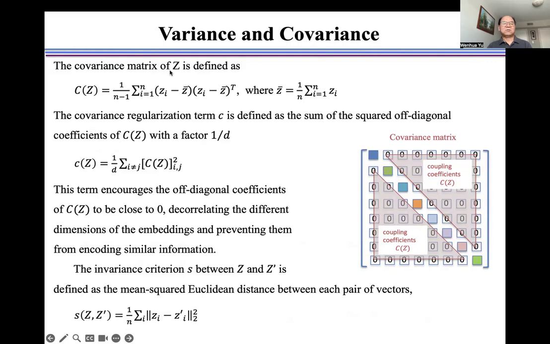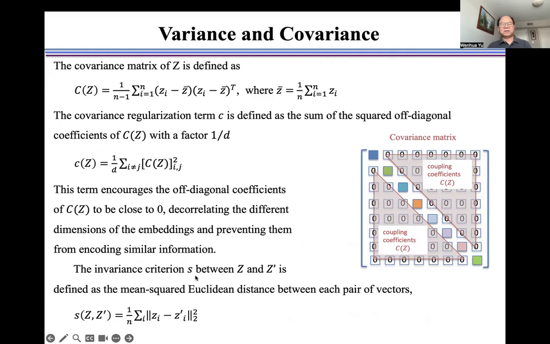The covariance matrix of Z is defined as here and shown here. The covariance regularization term C is defined as the sum of the squared off-diagonal coefficients of C with a factor 1 over d, as shown here. This term encourages the off-diagonal coefficients of C to be close to 0, decorrelating the different dimensions of the embeddings and preventing them from encoding similar information.